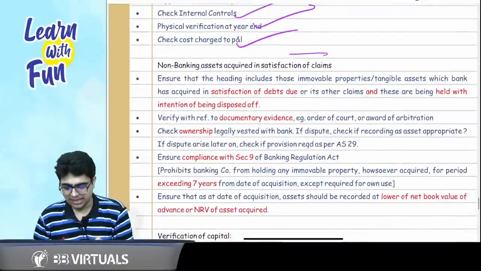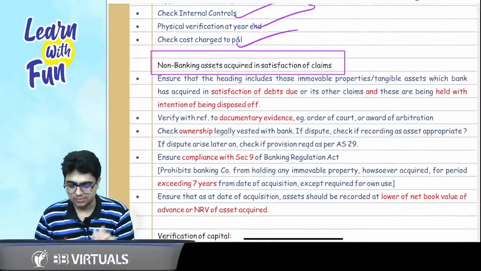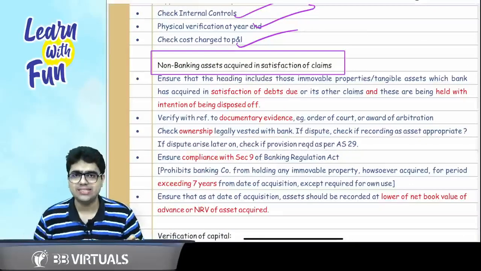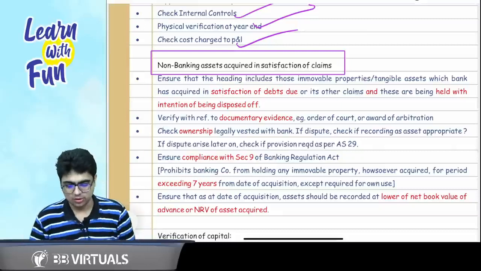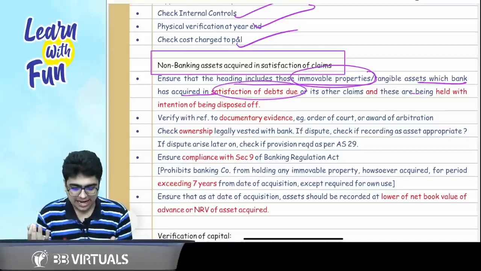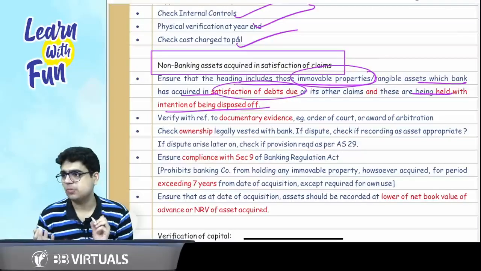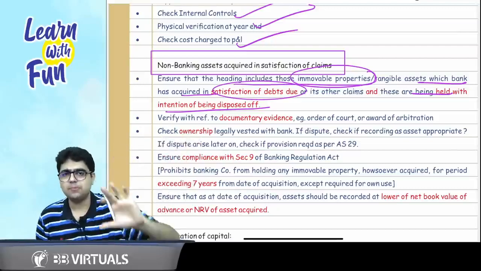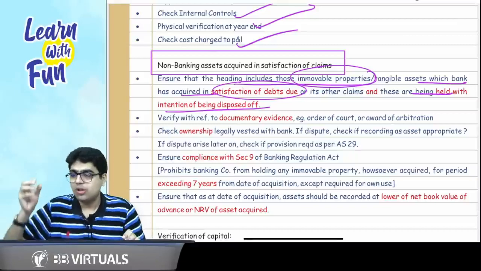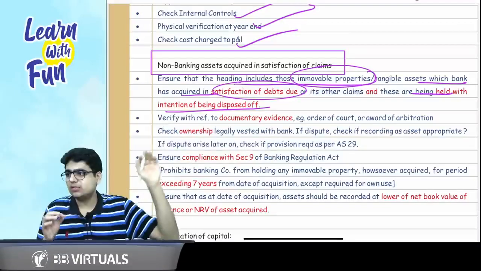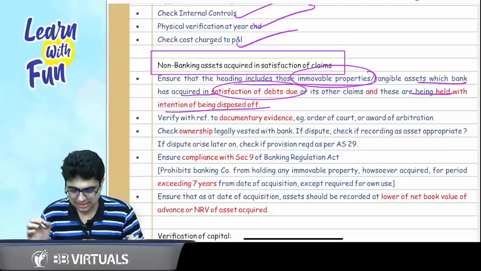Now, sir, non-banking assets acquired in satisfaction of claims. What is a non-banking asset? So it should include those properties which you have received after winning the court cases and all. So only those immovable properties which the bank has acquired in satisfaction of debts and which are held with an intention of being disposed of. So basically, the other person did not pay the debt to you, so that mortgaged property you sold in the market. Okay? So that is called the non-banking asset acquired in satisfaction of claim.